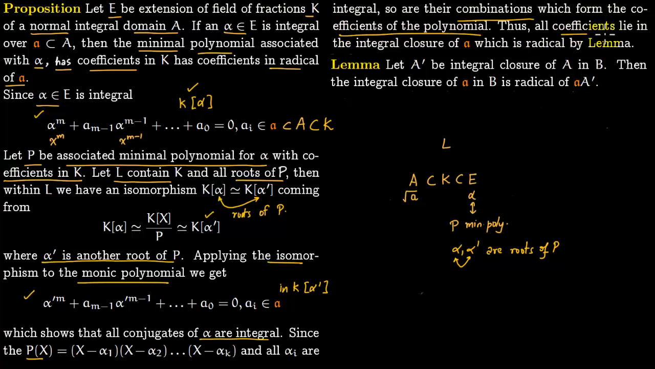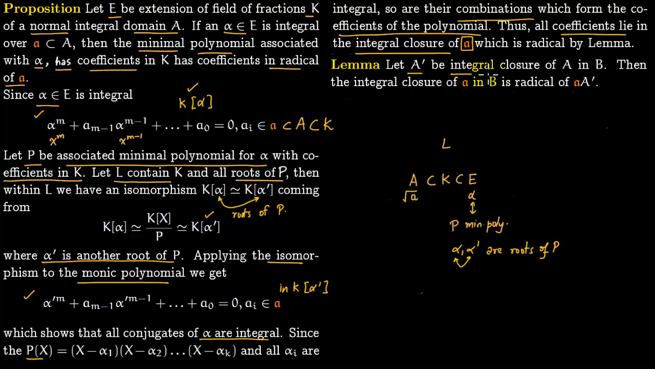And therefore all the coefficients lie in the integral closure of this ideal A, because coefficients are made up of these roots of the polynomial, which we call conjugates of each other. All the roots are integral, and we know that all the integral elements form a subring, so their combinations are also integral. So everything lies in the integral closure of this ideal A, because we are starting with this ideal A. And this ideal A is radical by this lemma.